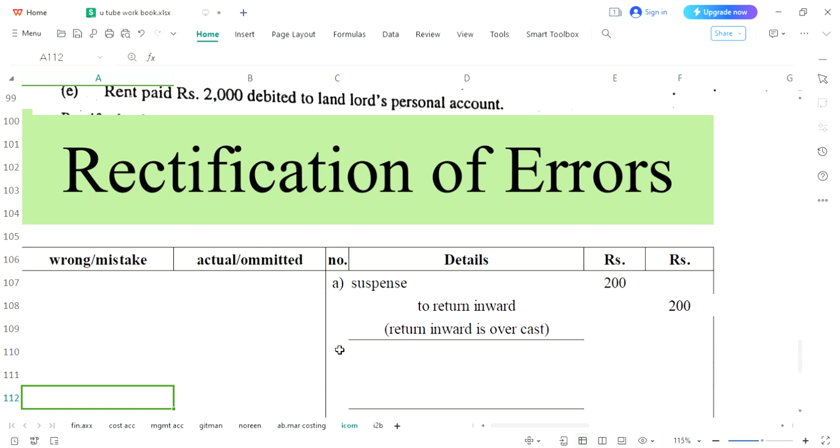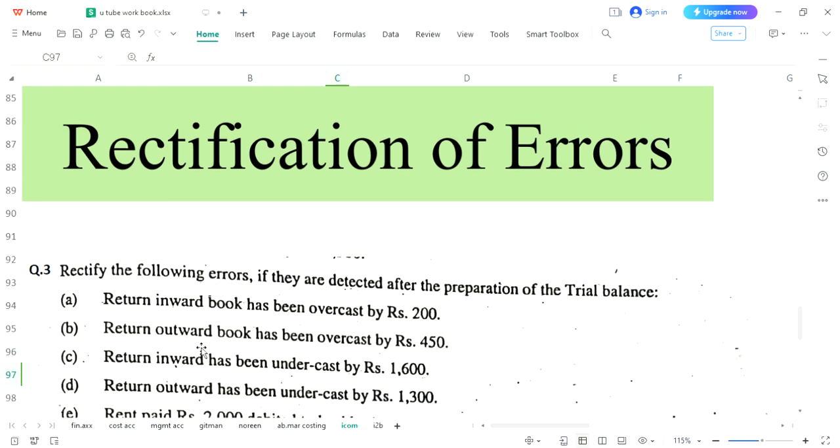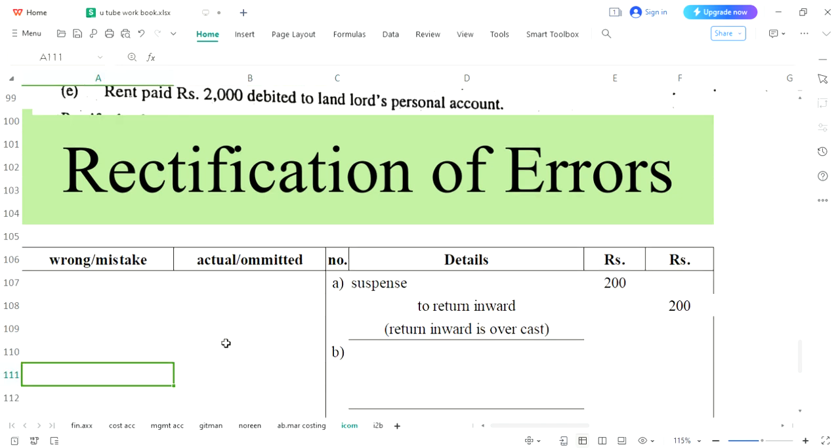Now we will see our B entry, which states return outward. Out means that goods are going out. We can understand it, but here I will let you know how. When you buy your goods, goods will come in. When you purchase your goods, goods will be coming in.